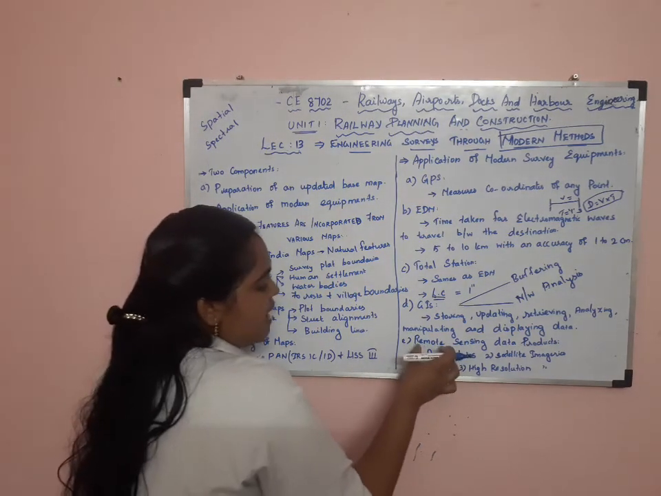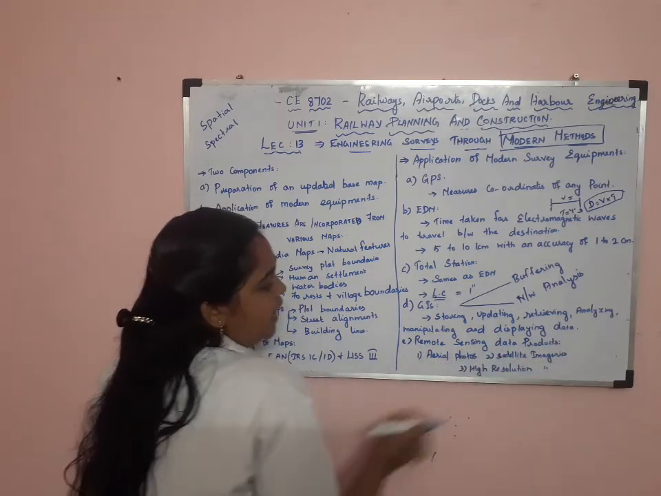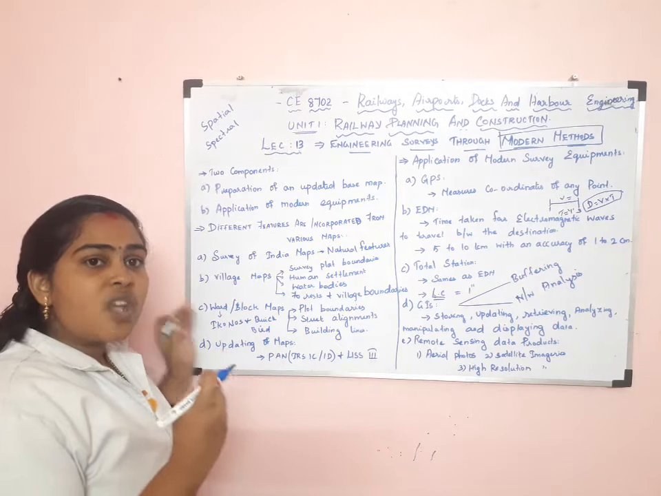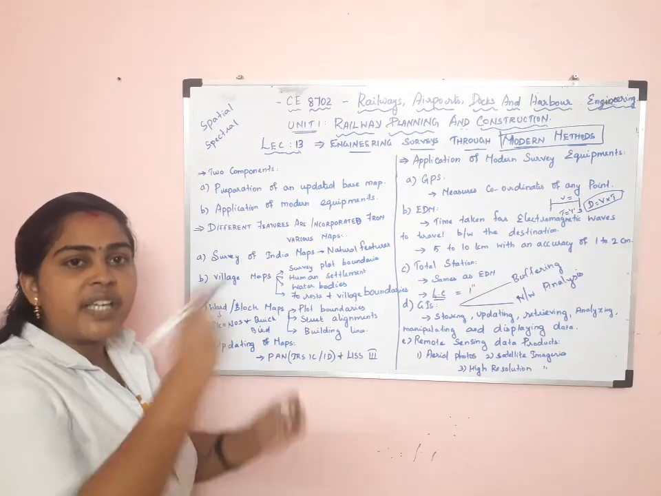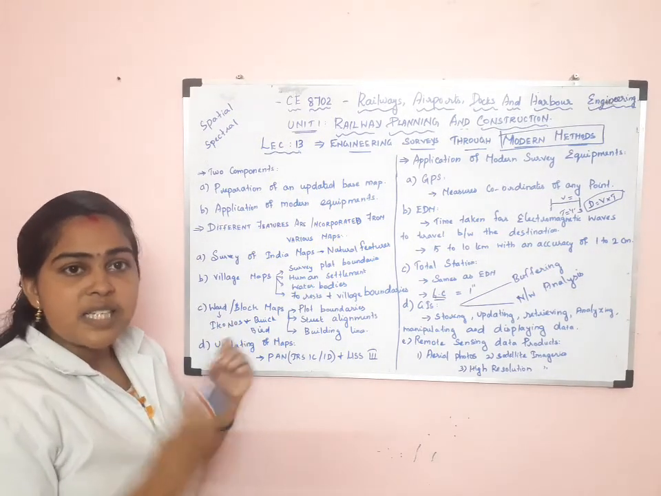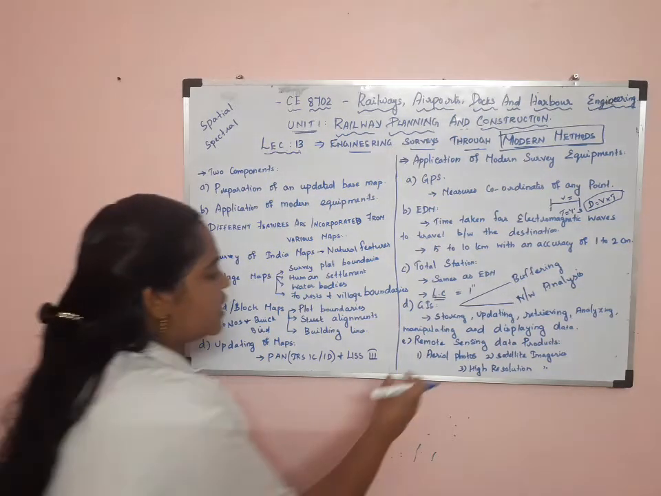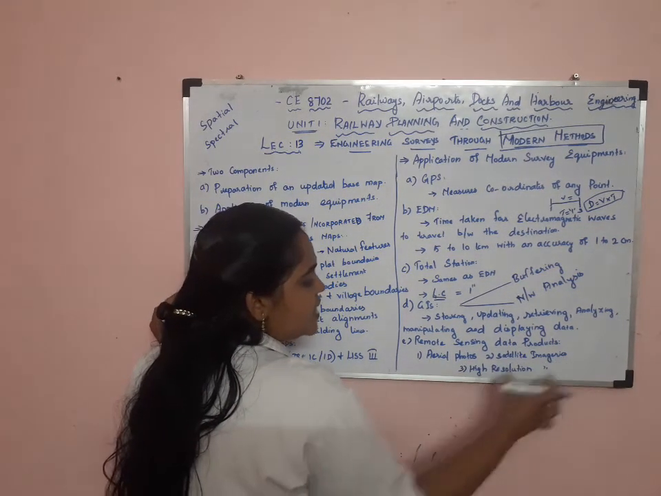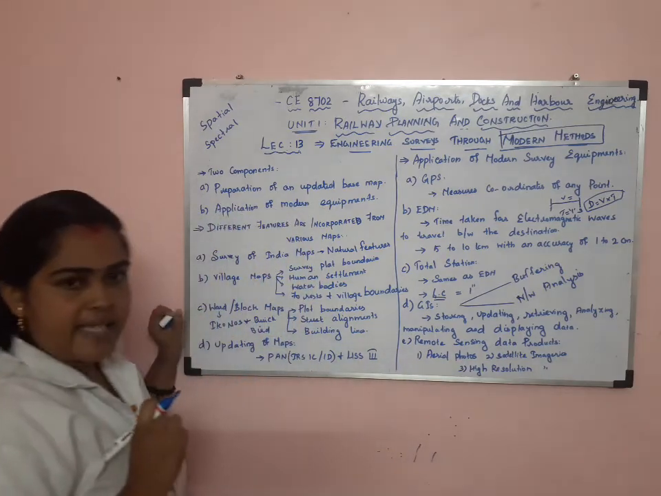So the next one is the remote sensing data products. What is meant by remote sensing? Without touching the thing, we are taking the information of it. That is known as remote sensing. In remote sensing, the data products are aerial photos, satellite imageries and high resolution imageries.